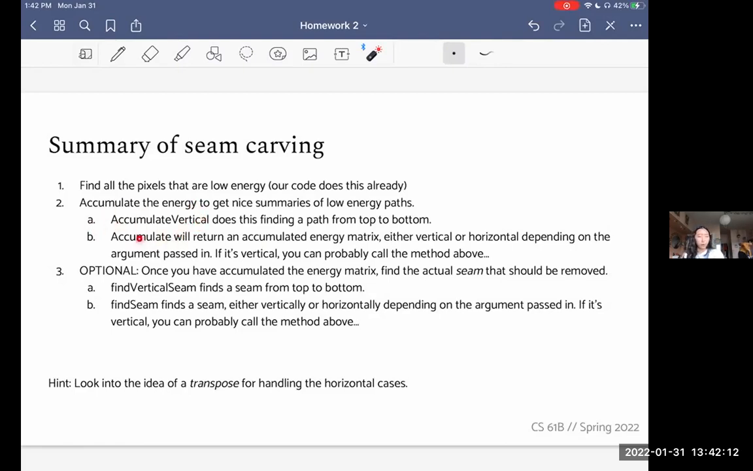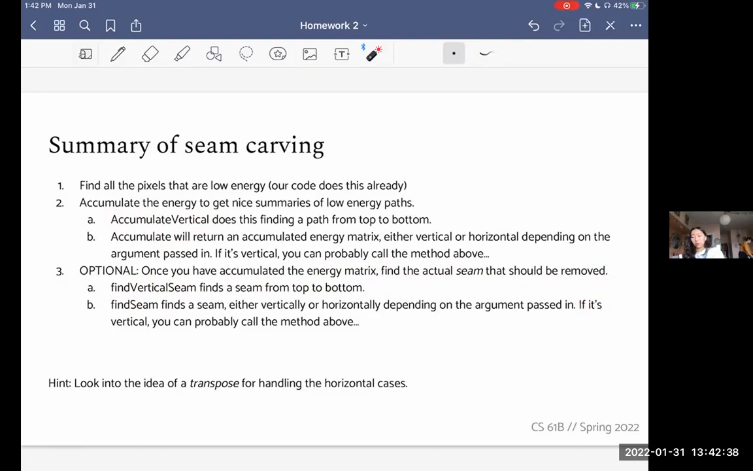But what if you want to accumulate horizontally? Do you need to rewrite all the code here? Or could you maybe find some clever way to call accumulate vertical, right? Optionally, once you have that accumulated energy matrix, you can find the seam that should be removed by getting that low energy path. And so find vertical seam finds a seam from top to bottom, and find seam finds any seam either from top to bottom or left to right, depending on the argument passed in.